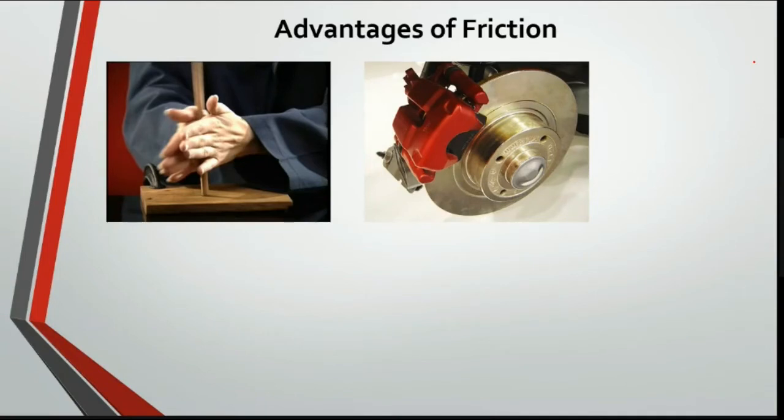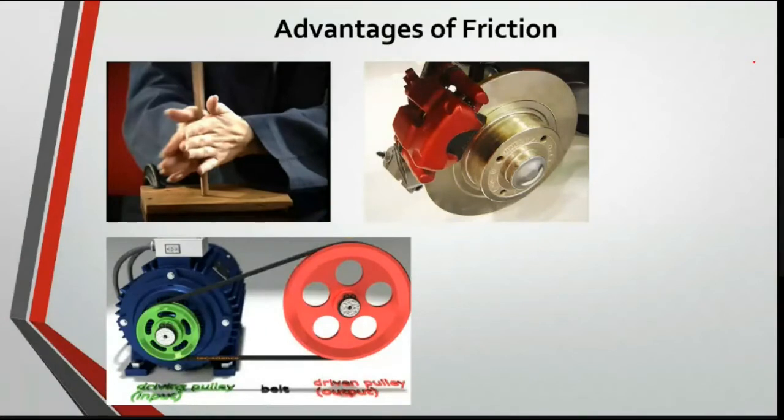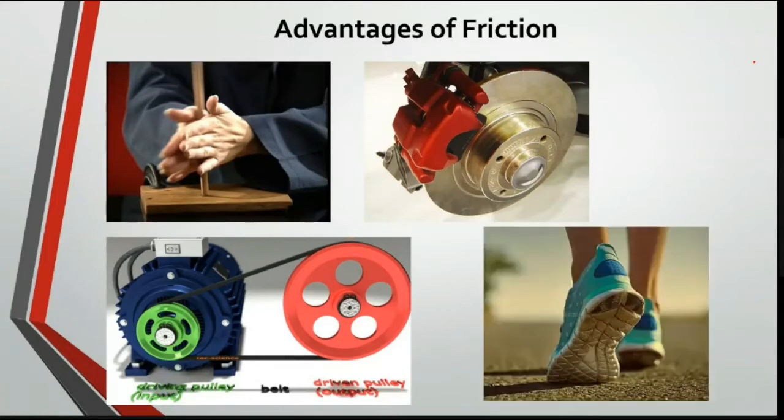Third, transmitting power from a motor to a shaft by means of a belt, which is also related to friction. Even in your shoes, the heels may be plastic or rubber, and rubber is better because it has higher friction compared to plastic, which may lead to sliding. These are some advantages of friction.